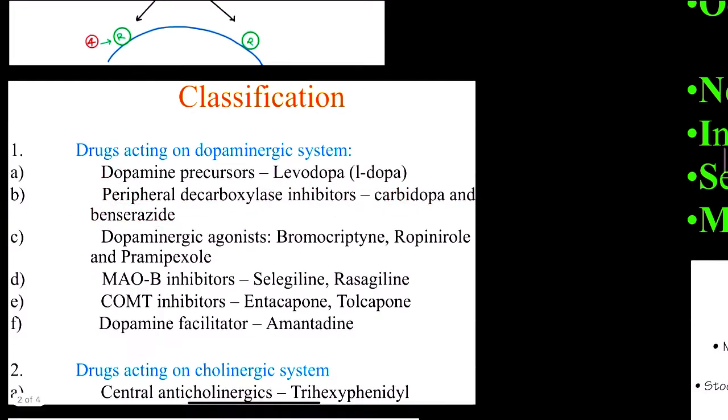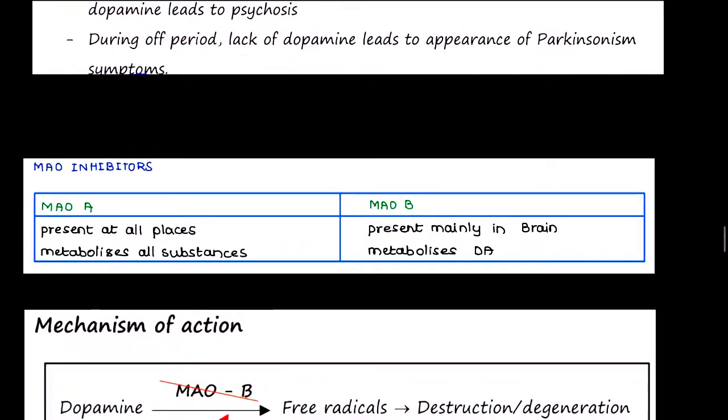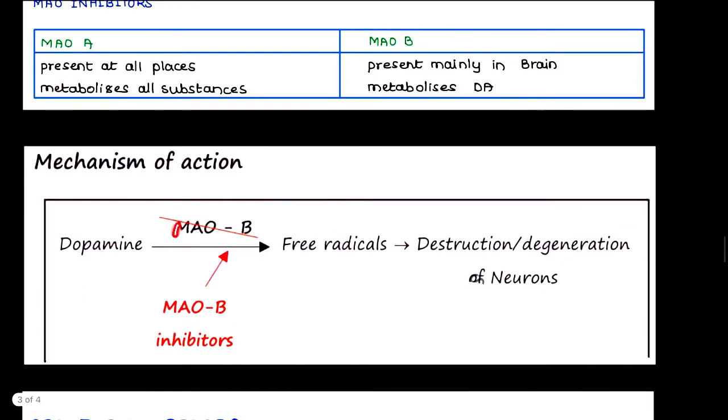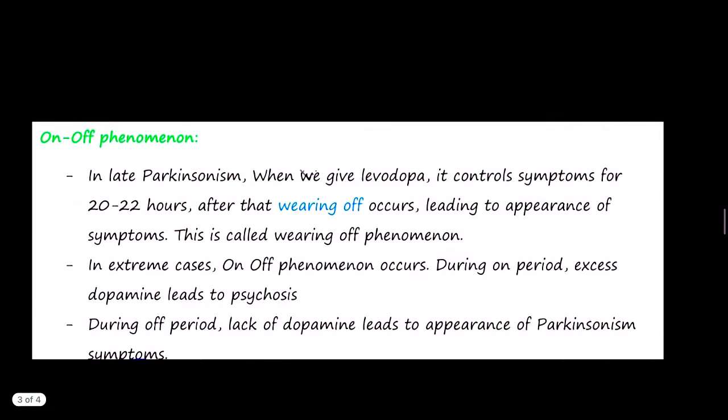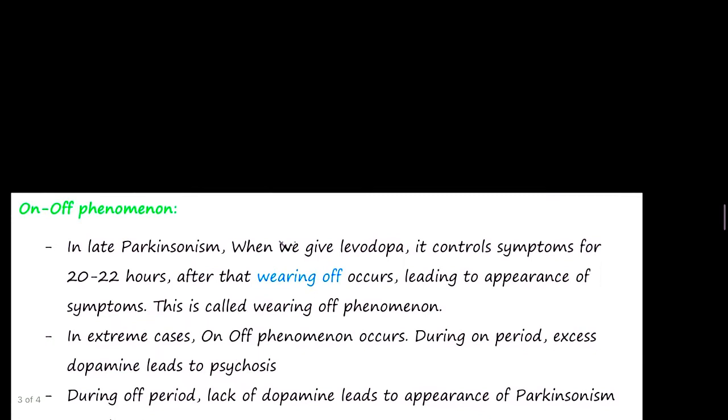Now let's talk about another class of drug, and that is the MAO inhibitor. What was this MAO doing? It was degrading our dopamine into free radicals. And if you know, the free radicals are responsible for destruction and degradation of neurons. So till now, levodopa, carbidopa and benserazide were simply treating the symptoms. That means they were not doing anything to the cause that was causing degeneration of our dopaminergic neurons.